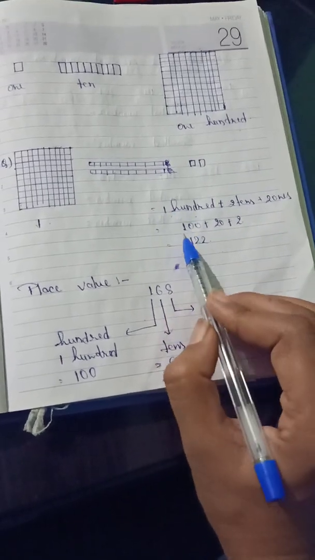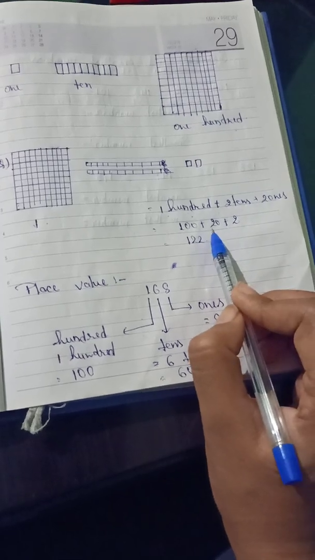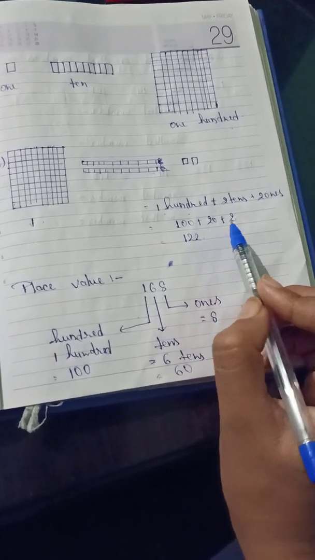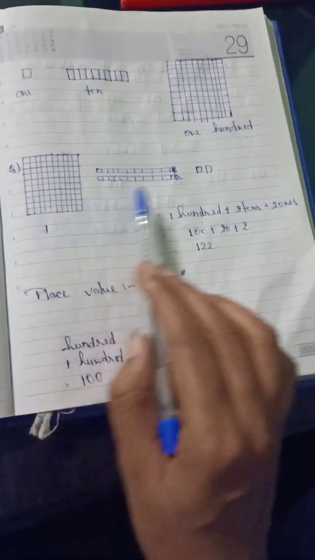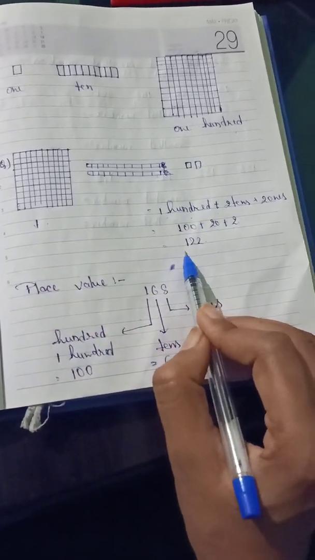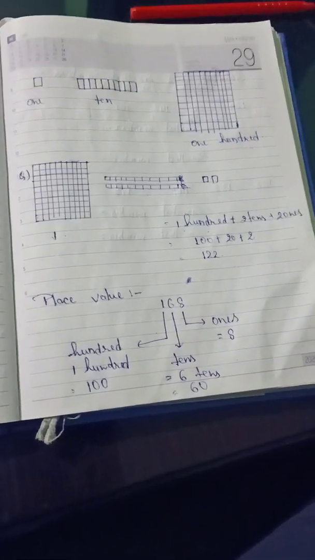Now 100 can be written as 100. 2 tens is equal to 2 times 10, which is 20, and 2 ones is equal to 2. So when we write all these numbers together, it will be 122, and it is a 3-digit number.